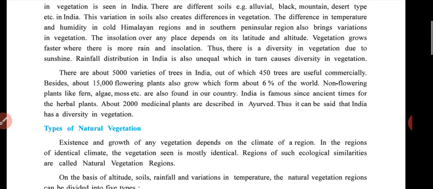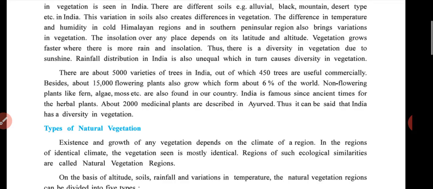Besides, about 15,000 flowering plants also grow, which form about 6% of the world. Non-flowering plants like fern, algae, moss, etc. are also found in our country.